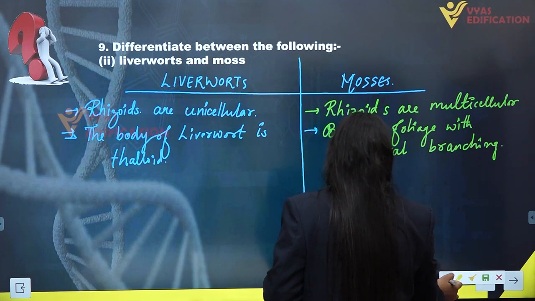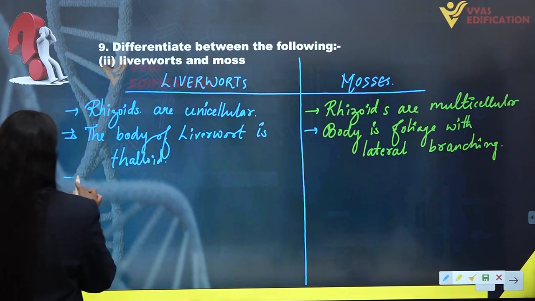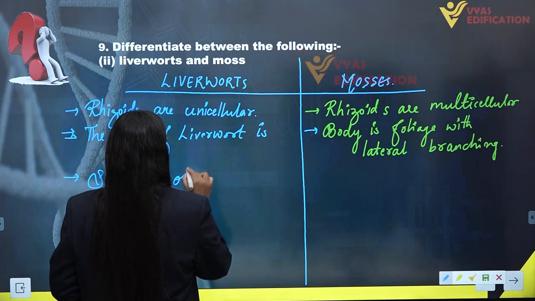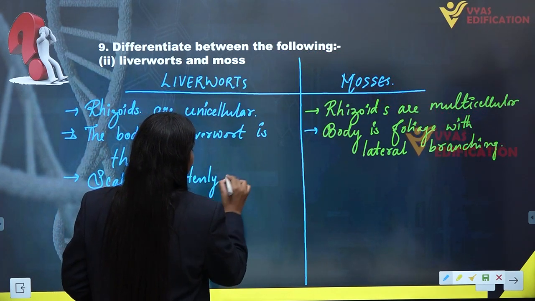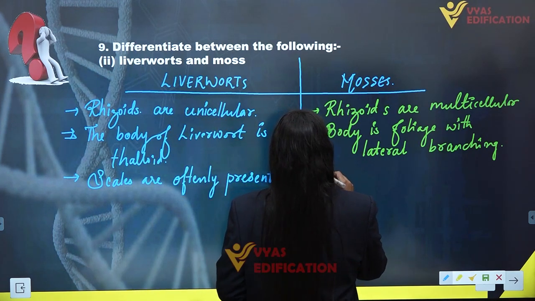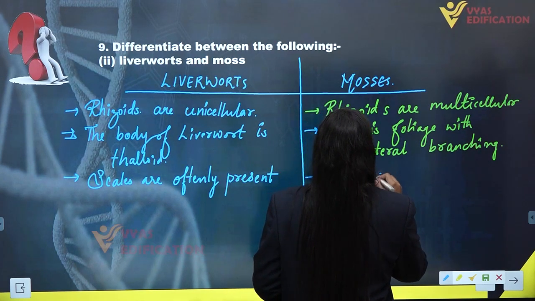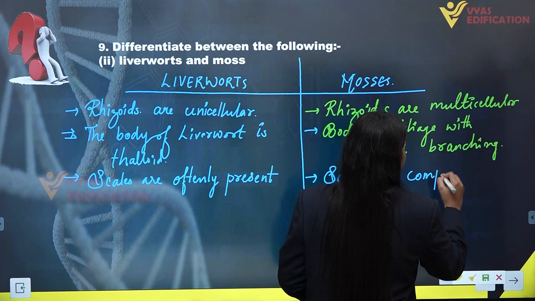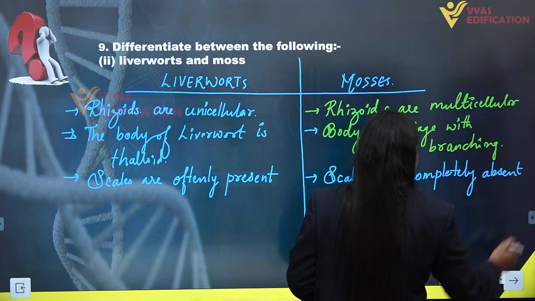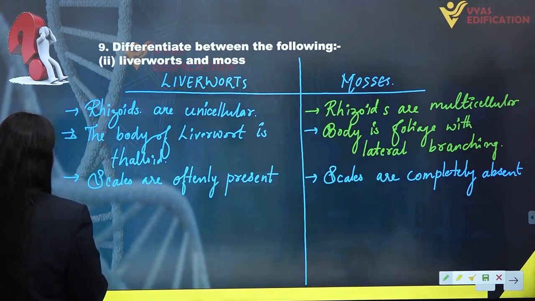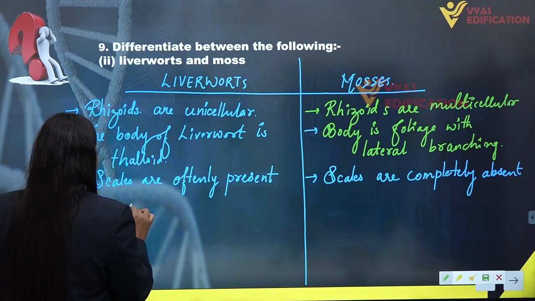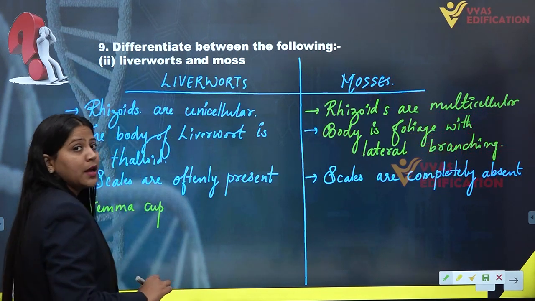Next thing, if we talk about liverwort, then the scales are often present in them, and in mosses, scales are completely absent. Next thing, if we talk about the asexual reproductive structure, that is the gemma cup, inside which the gemma buds are produced for asexual reproduction.